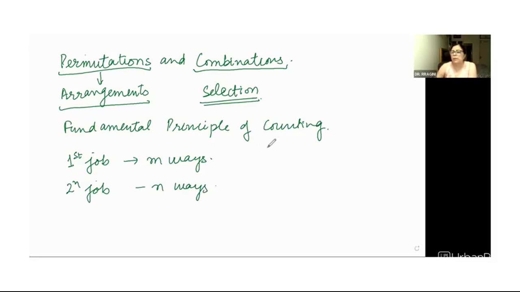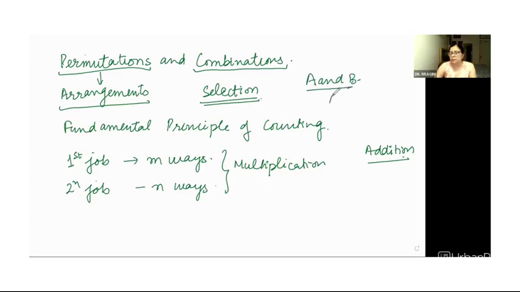We have two basic theorems under the fundamental principle of counting. The first one is multiplication and the other one is addition. Now, you have learned these basic principles in sets. In sets, you have learned that when we have to perform two functions or both the functions, then the multiplication comes into the scene, right? Like if we have something in A and B, that is A intersection B, or we can call it A into B.